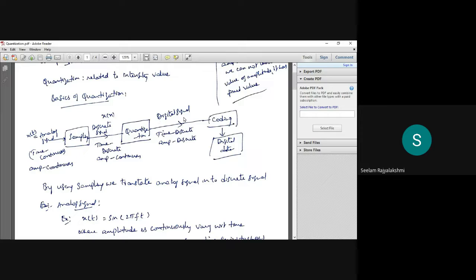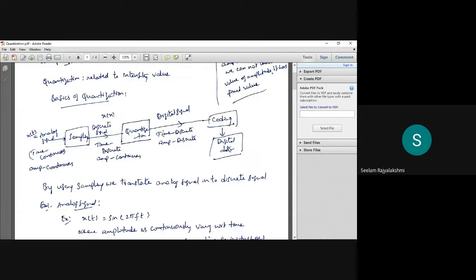In quantization, as we have already seen, the digital signal has time discrete and amplitude also discrete. Whenever we have a digital signal, it is in a discrete state, which means we cannot choose any value of the amplitude. There are fixed values for the samples. Next we have coding, which produces the digital data.